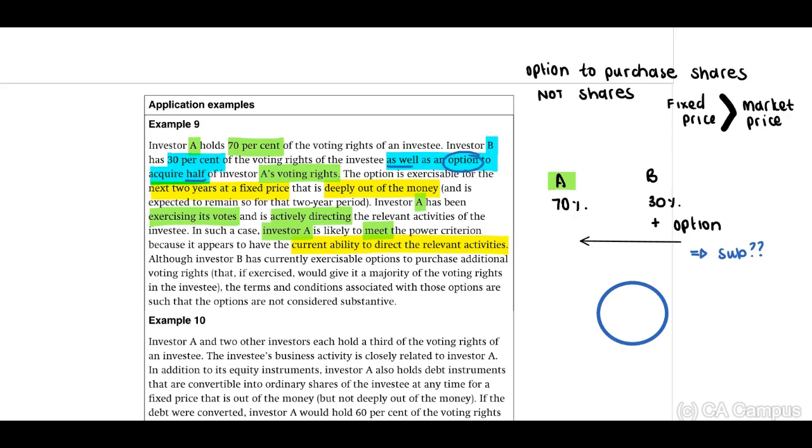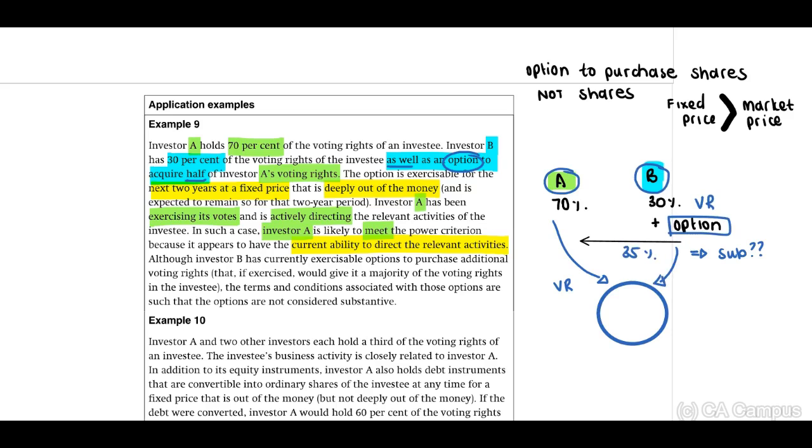Therefore, we have Investor A that has 70% voting rights, and Investor B that owns 30% voting rights plus an option to acquire 35% voting rights of A.